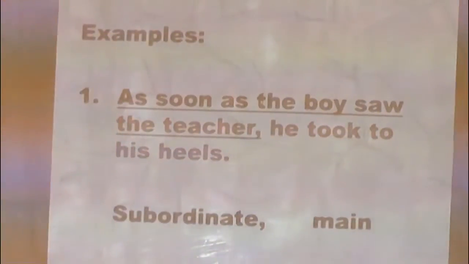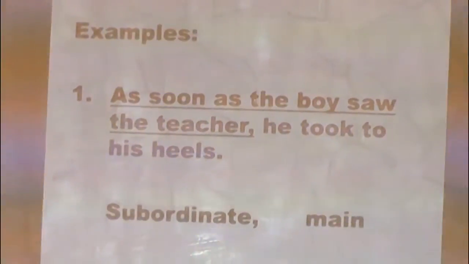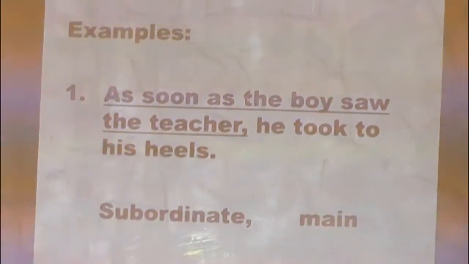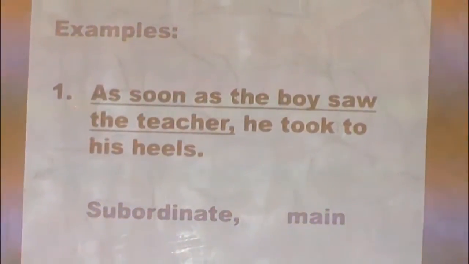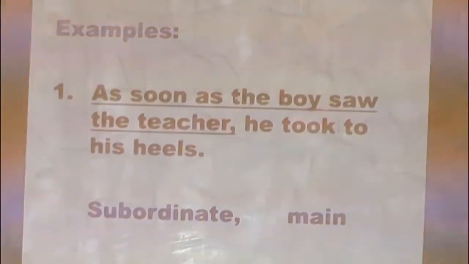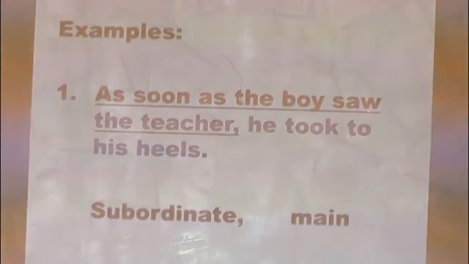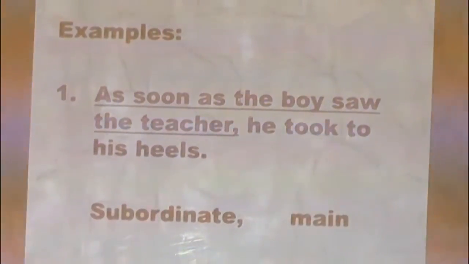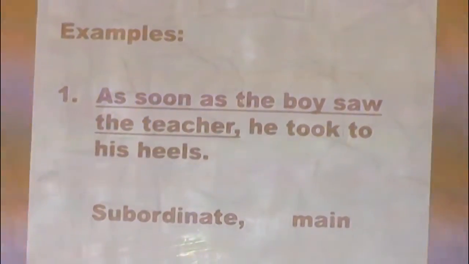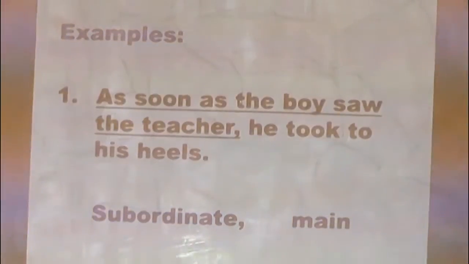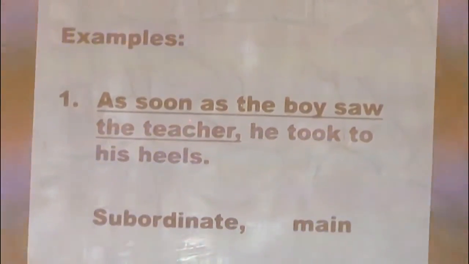Now, examples. 1, as soon as the boy saw the teacher, he took to his heels. Let's look at the underlined aspect. As soon as the boy saw the teacher, if you remove it, it cannot stand on its own, though it is a clause.